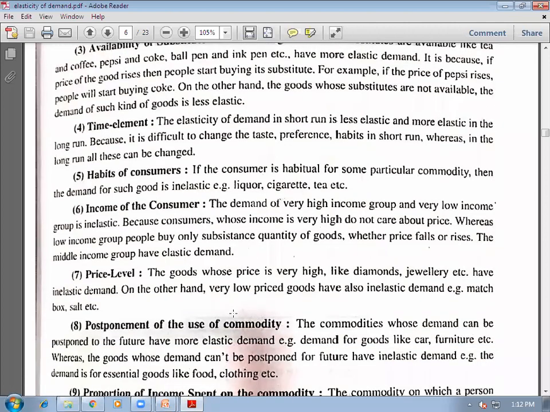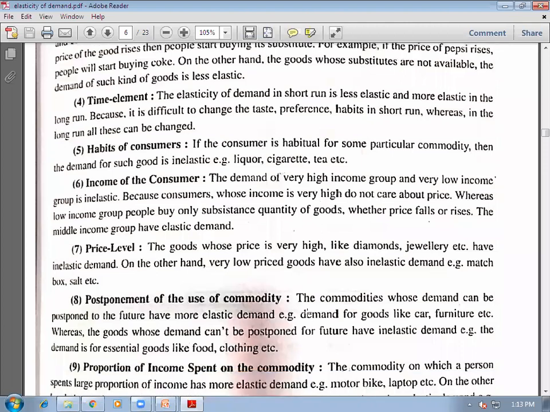Then price level. Obviously, things which are of very low price like salt, matchbox, the demand will not change much with fluctuation in their prices. The demand will be inelastic. But things which are of very high price like diamonds, jewelry, or you can say Mercedes, their demand will be comparatively elastic. Then their prices will fluctuate, their demand will change more as compared to things which are of very low price.